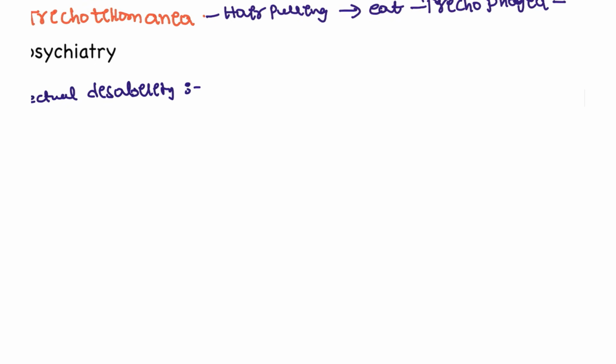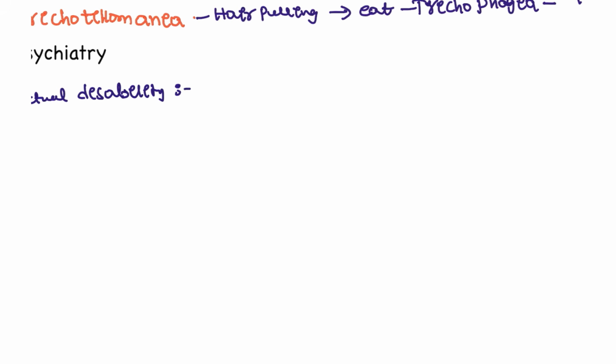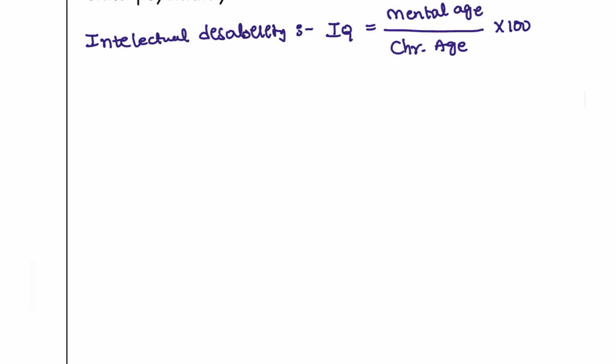Before, this was known as mental retardation. Now it is known as intellectual disability. How are we going to calculate the IQ in an intellectual disability patient? We use the patient's mental age and the patient's chronological age, into 100. So we are going to calculate with this.